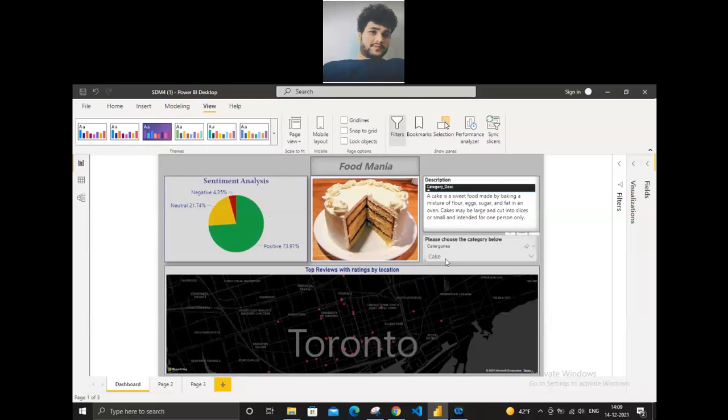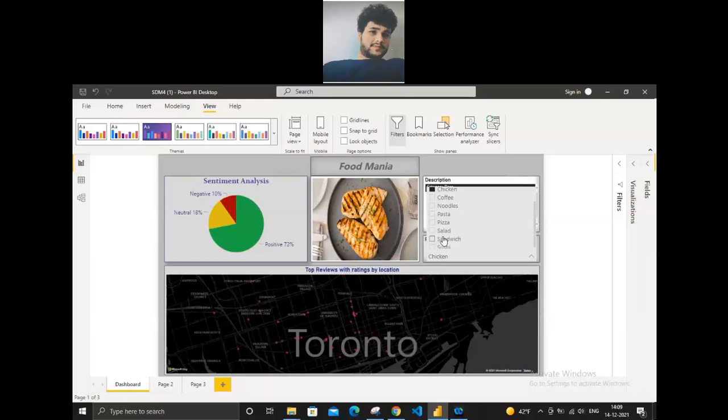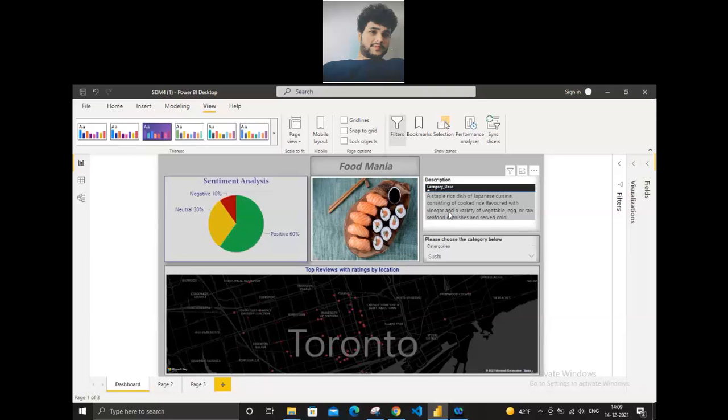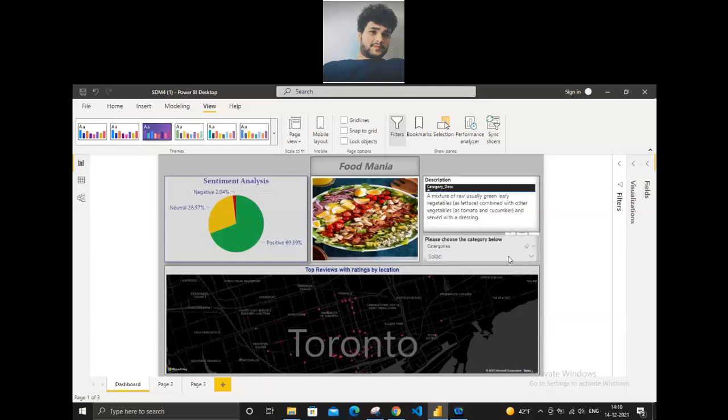Here also, if I change to the other categories, let me select sushi. Sushi is basically a Japanese dish. Here the description is also going to change. The description for sushi is a staple rice dish of Japanese cuisine, consisting of cooked rice flavored with vinegar and a variety of vegetables. It contains cooked and or raw seafood, garnished and served cold. Basically, if I select any other category, then on the basis of my selection, the description of the category, the image, and the analysis that we have performed are going to change.